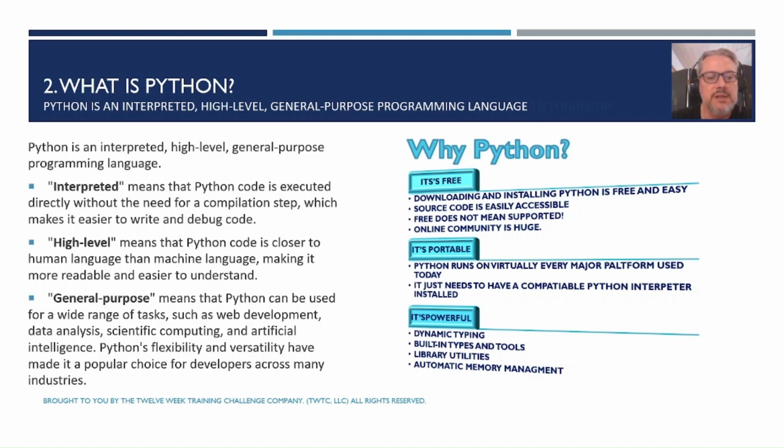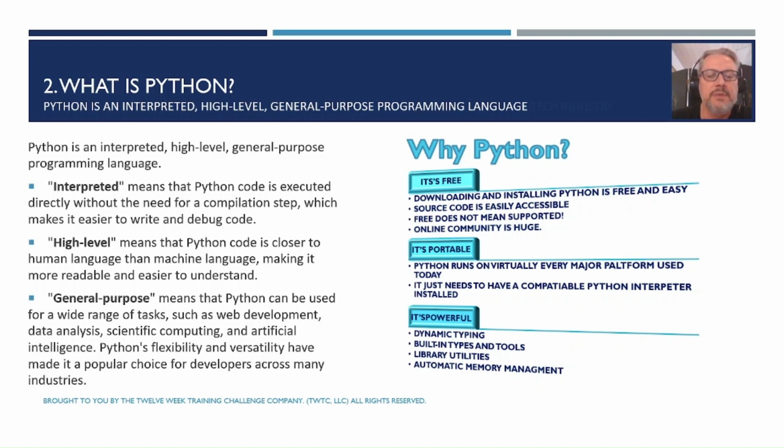General purpose means that Python can be used for a wide variety of tasks, such as web development, data analysis, scientific computing, and artificial intelligence. Python's flexibility and versatility have made it a popular choice for programmers across many industries. On the right, there's three other reasons I wanted to cover that's important to understand.